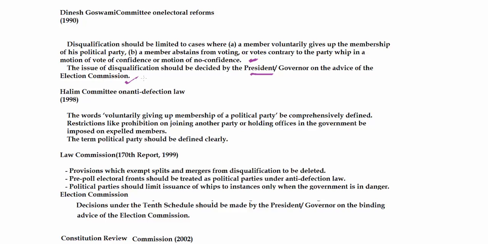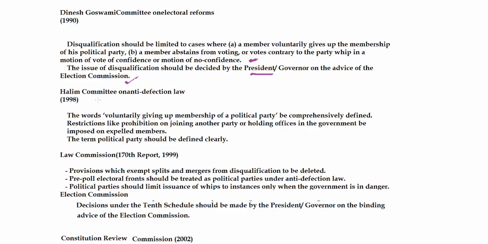because sometimes the neutrality of the speaker can be questioned, as recently in the Uttarakhand constitutional crisis case, on which I have already made a video. The speaker's decision to disqualify 9 MLAs has been questioned, that the speaker has tried to turn the minority into the majority. Therefore, the Dinesh Goswami recommendation is that disqualification should be decided by the president or governor on the advice of the election commission, as it happens in cases involving the office of profit.